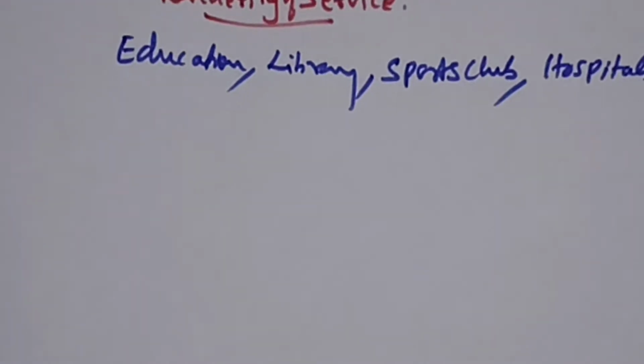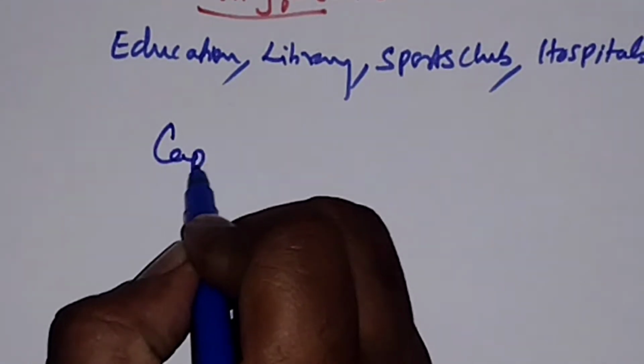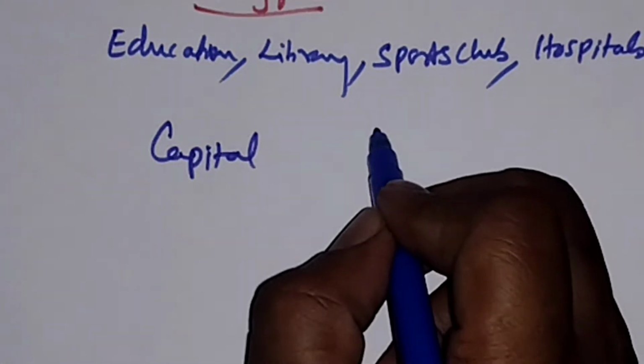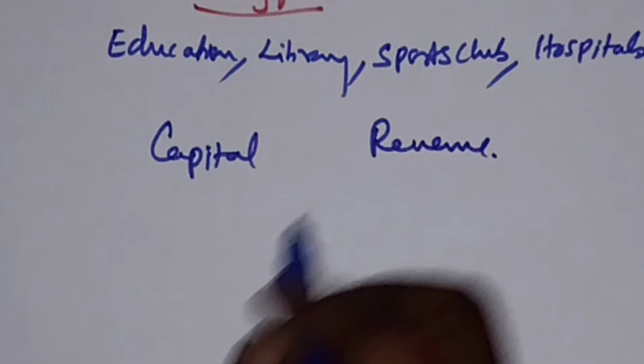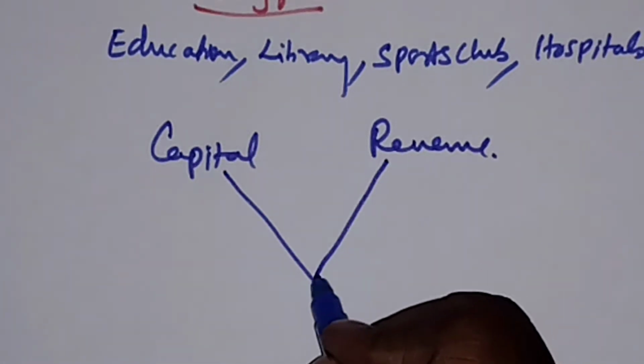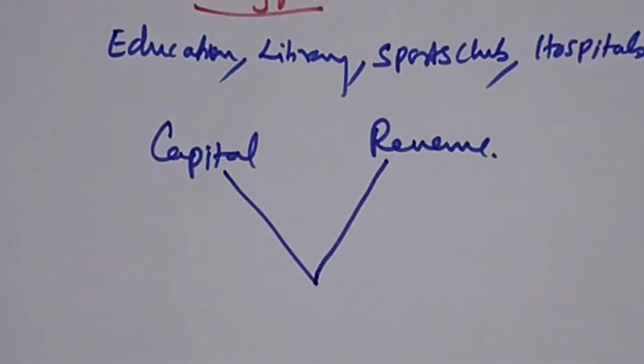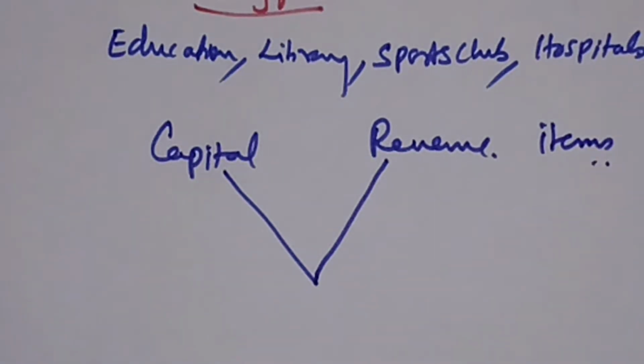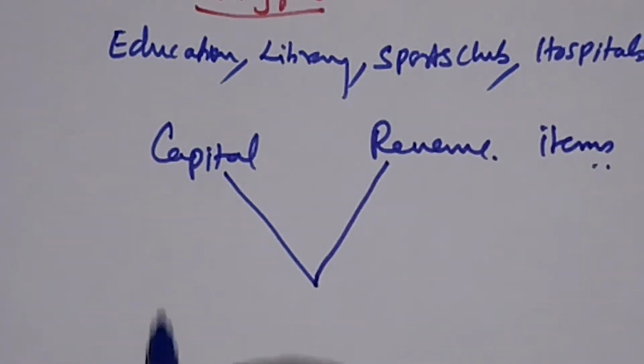Now, as per this topic, the two most important pieces of information will be discussed here. It is the capital and revenue, which I am directly coming to by avoiding all other explanations. Capital and revenue items, because on this we are going to work out a 5 marks problem. What is this capital and what is this revenue?